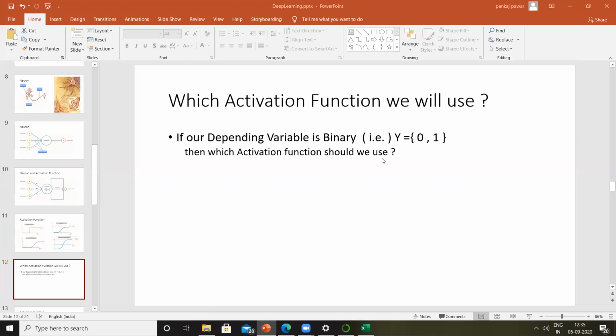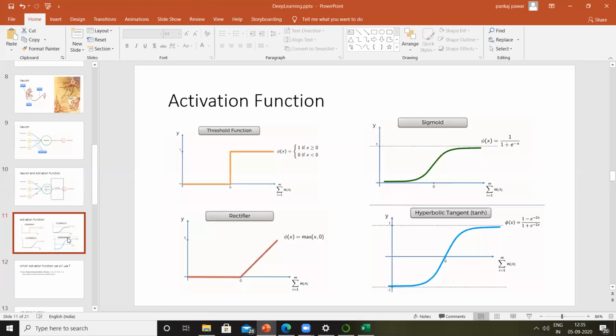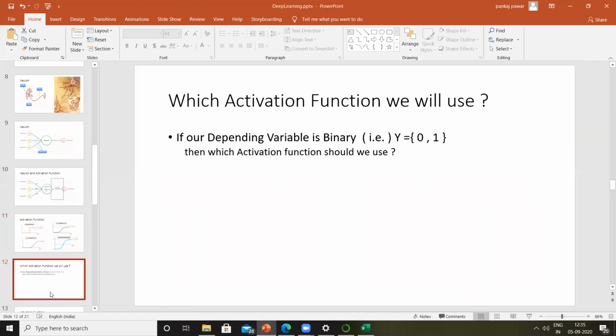That's right. In this situation, the best answer would have been threshold. But we can actually also use sigmoidal and rectifier with a small modification. In sigmoidal, let's say the output is between 0 and 0.3, so between 0 and 30%, then consider it as 0.